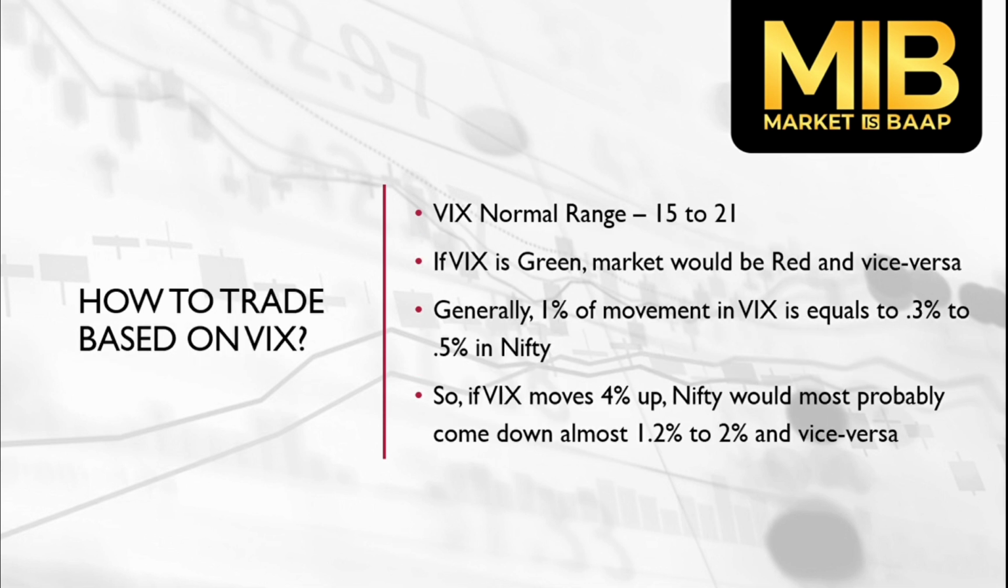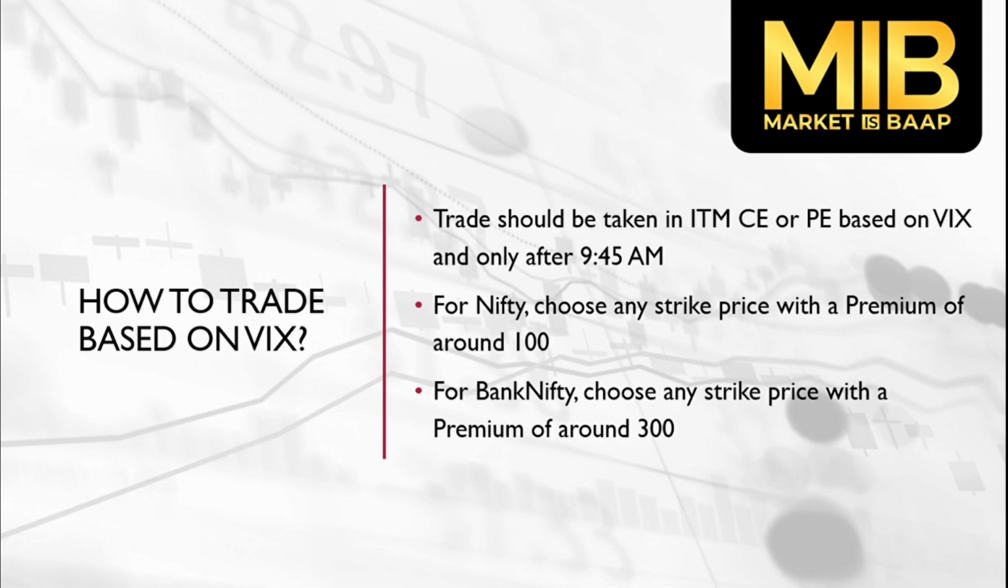Now let's see how to trade based on VIX. VIX normal range is 15 to 21, and we have already established that if VIX is green, the market would be red, and if VIX is red, the market would be green. And also we need to know that generally 1% of movement in VIX equals 0.3 to 0.5% in Nifty. So if VIX moves 4% up, Nifty would most probably come down almost 1.2 to 2%, and vice versa.